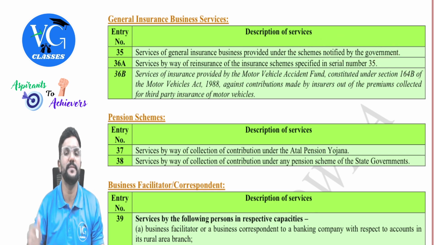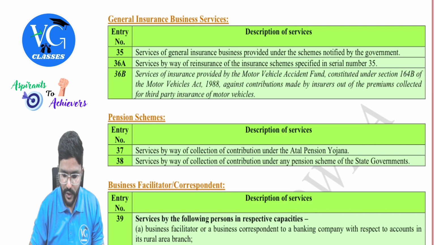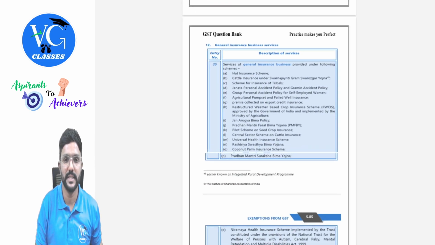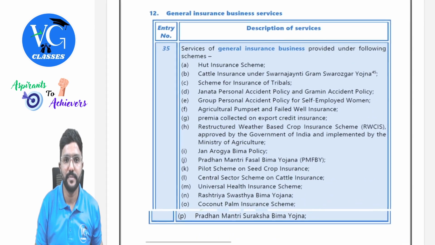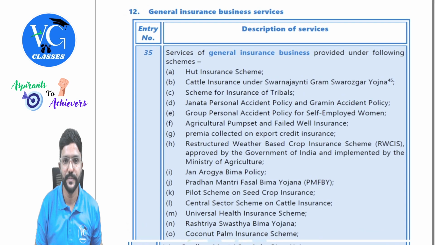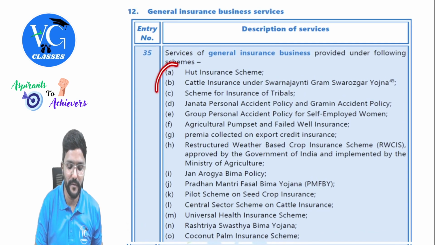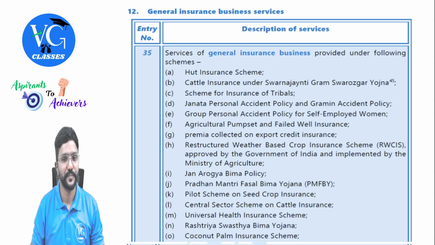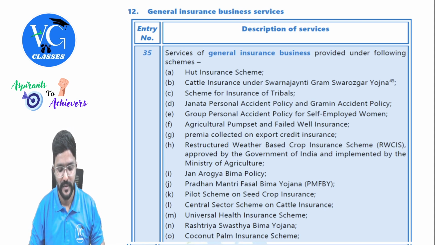There are a number of schemes which are notified. So I will just show you once. It is not there in my revision book. I will just display it here. Once I display, you guys can pause and go through the list. So if any of the schemes is purchased, on that premium paid, GST is exempt. So just pause the video and go through the list, guys. Sir, should I mug it up? No, no. Just have an idea about it.